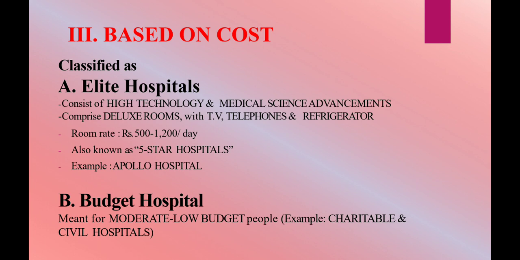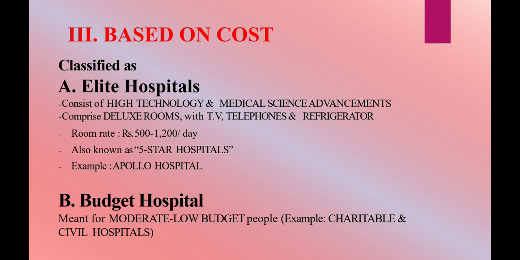Now, third is on the basis of cost. On the basis of cost, the hospital is divided into two types, that is elite hospital and budget hospital. Elite hospitals are high technology and advanced in medical sciences. They have deluxe rooms equipped with TV, telephone, and refrigerator. The room rates vary from Rs 500 to 1200 per day. Therefore, they are called 5-star hospitals. You can say that middle class people won't afford this kind of hospital.